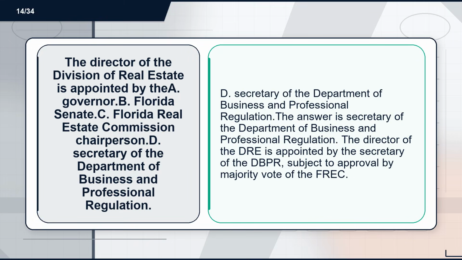Flashcard 14. Term. The Director of the Division of Real Estate is appointed by the A. Governor. B. Florida Senate. C. Florida Real Estate Commission Chairperson. D. Secretary of the Department of Business and Professional Regulation. Definition. D. Secretary of the Department of Business and Professional Regulation. The answer is Secretary of the Department of Business and Professional Regulation. The Director of the DRE is appointed by the Secretary of the DBPR, subject to approval by majority vote of the FREC.